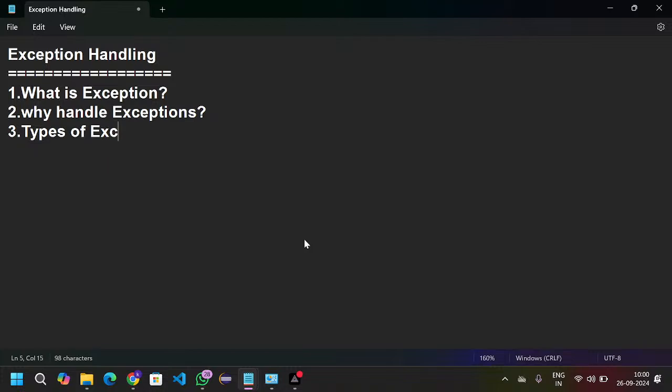Fourth is exception hierarchy, and then the difference between exception and error.